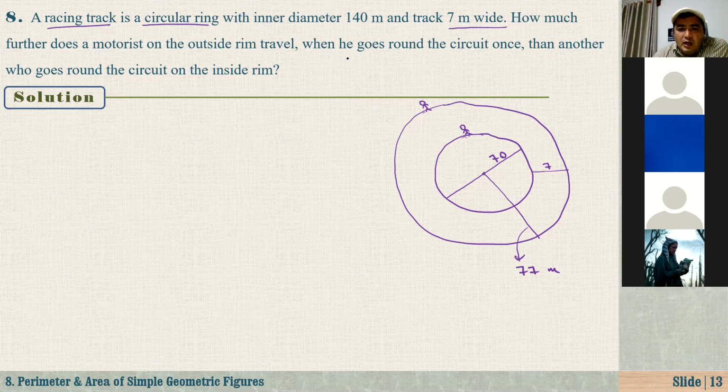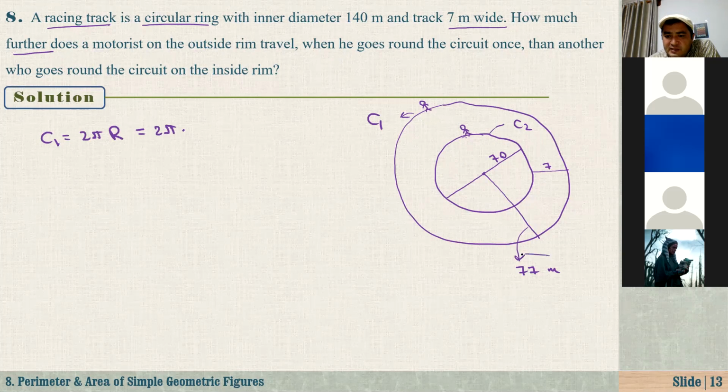So simply, how much further, right? Suppose this guy's distance is C1 and this guy's distance traveled is C2. To find the distance traveled, we need to find the circumference of these circles. So C1 is equal to 2 pi capital R. That's equal to 2 times pi times, what is capital R? Capital R is 77 meters, the radius of the big circle. So that's equal to 154 pi meters.